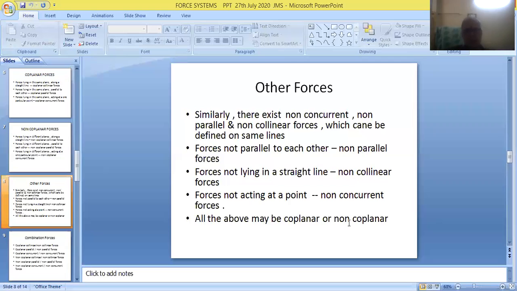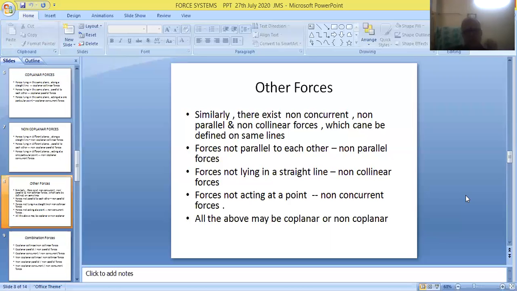And also we have talked about non-coplanar, non-parallel forces, non-coplanar, non-collinear forces, non-coplanar, non-concurrent forces. So friends, be thorough with the 4 definitions: coplanar, concurrent, collinear, and parallel. We can talk about any number of forces existing in any system. So we can write around 15 to 20 definitions if we are thorough with these 4 concepts.